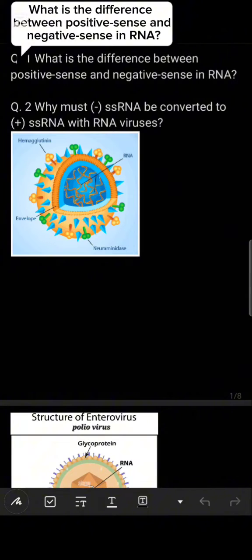So why does the negative convert into positive?